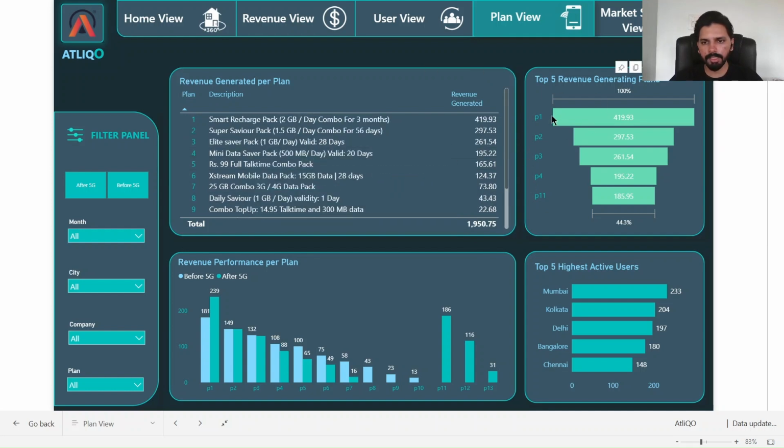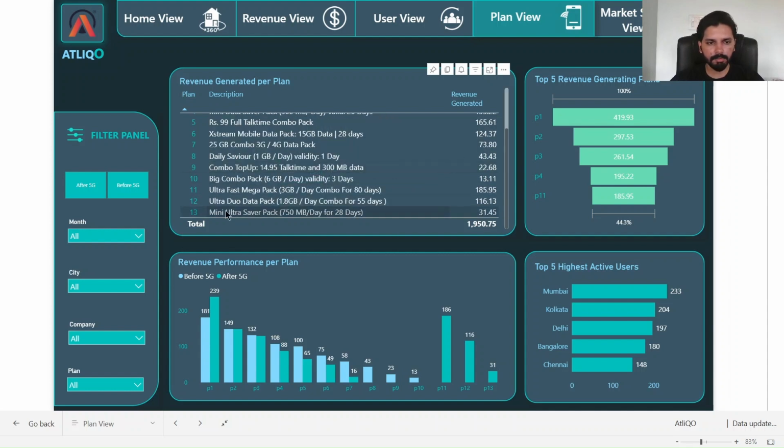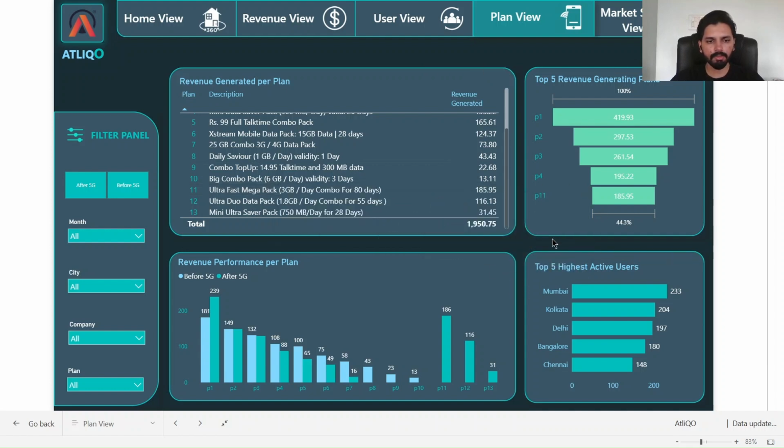On the right hand side, we can see the top 5 revenue generators. We want to know which plans are generating the highest revenue. Based on that, these are the 5 plans: P1, P2, P3, P4, and P11. P1 is the Smart Recharge Pack, P2 is the Super Saver Pack, P3 is the Elite Saver Pack, P4 is the Mini Data Saver Pack, and P11 is the Ultra Fast Mega Pack. So these are the top revenue generating plans for AtliQO.